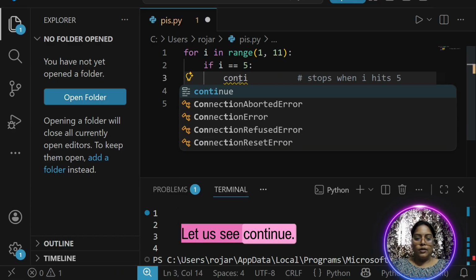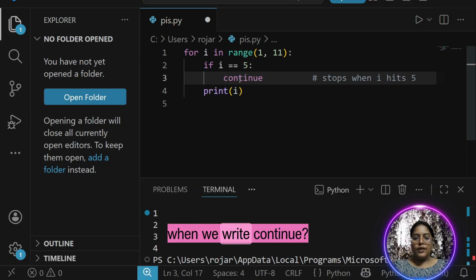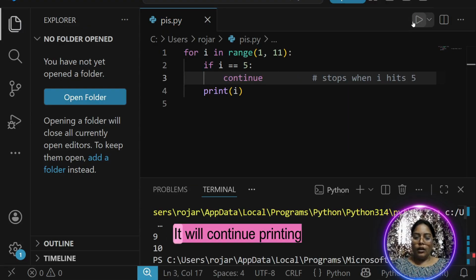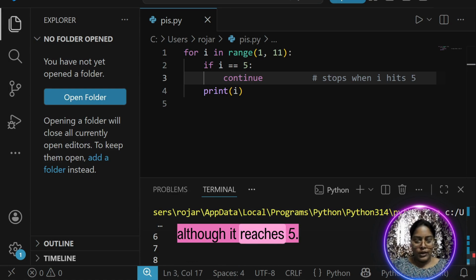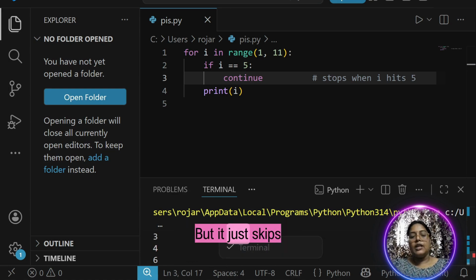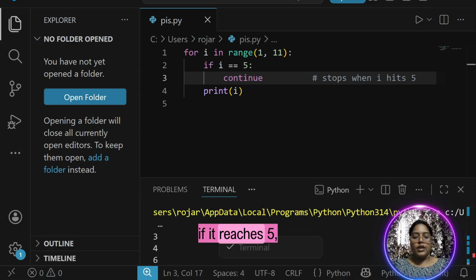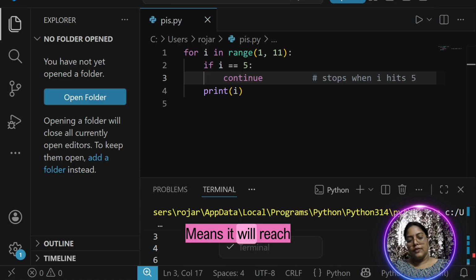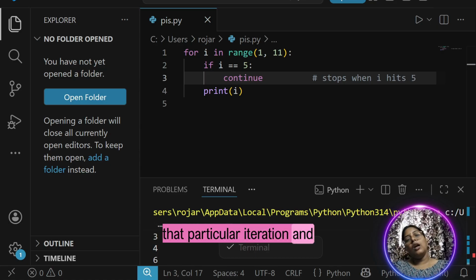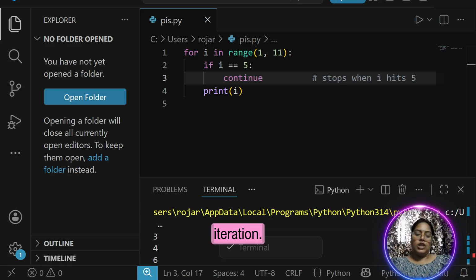Let us see continue. What happens when we write continue? It will continue printing although it reaches 5, but it just skips that particular number 5. So if it reaches 5, you continue, meaning it will reach that particular iteration and continue with the next iteration.